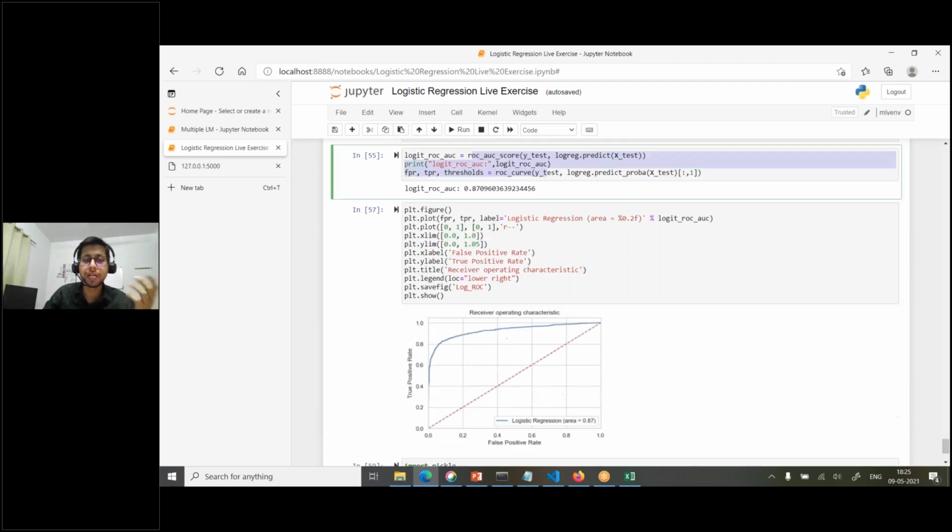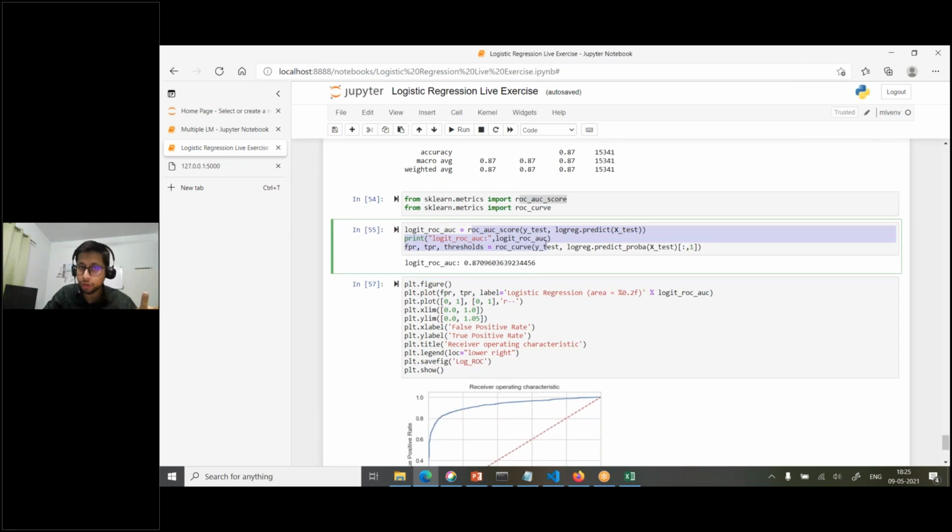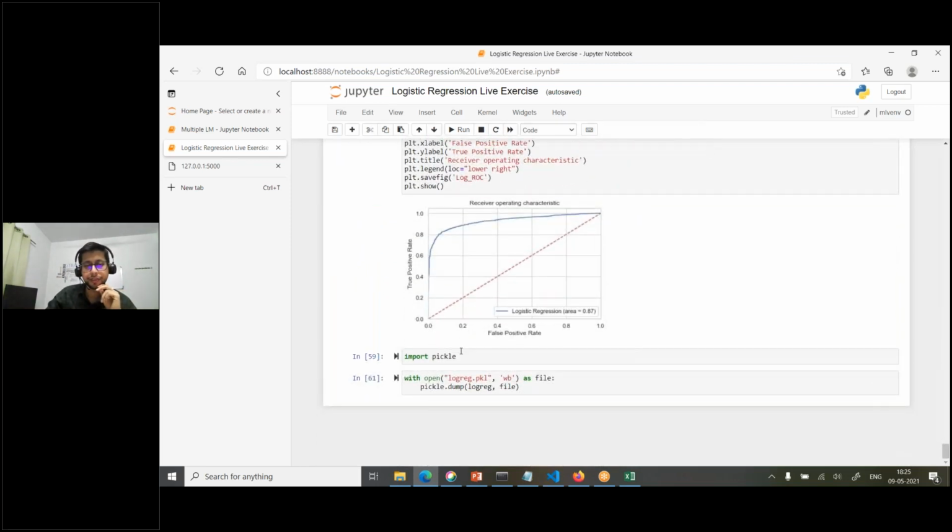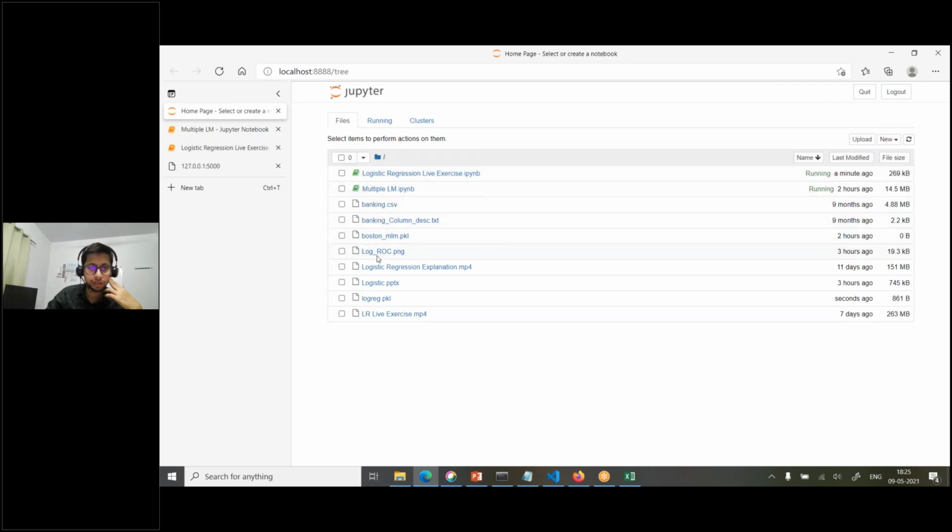But if you want to write your custom function using programming, if you know programming, you don't need to use all those inbuilt methods. You can write your own function, and you can do all those things manually also. Now your model is built. If you want to save it, you can use pickle, and you can give some name, like logreg, and save it. The moment you save it, if you go here, your logreg model is saved here.